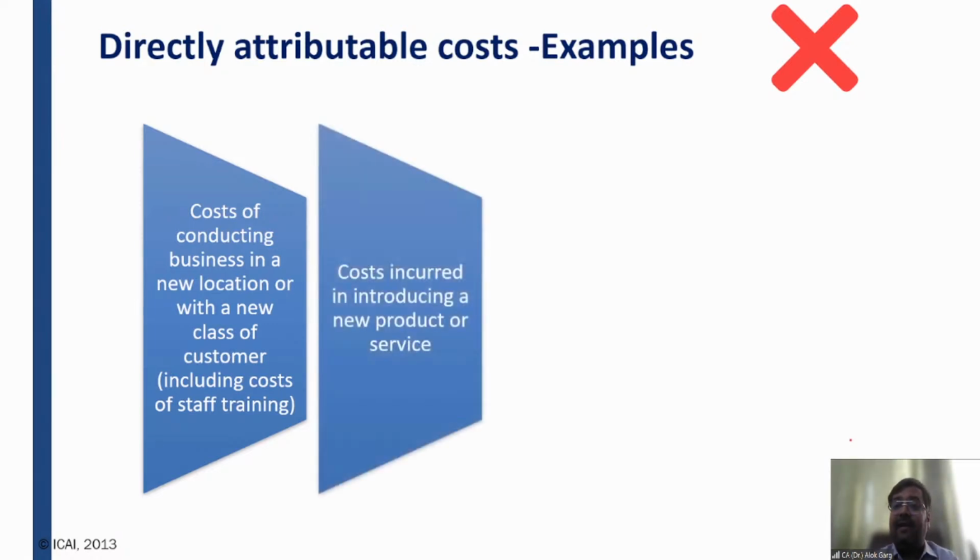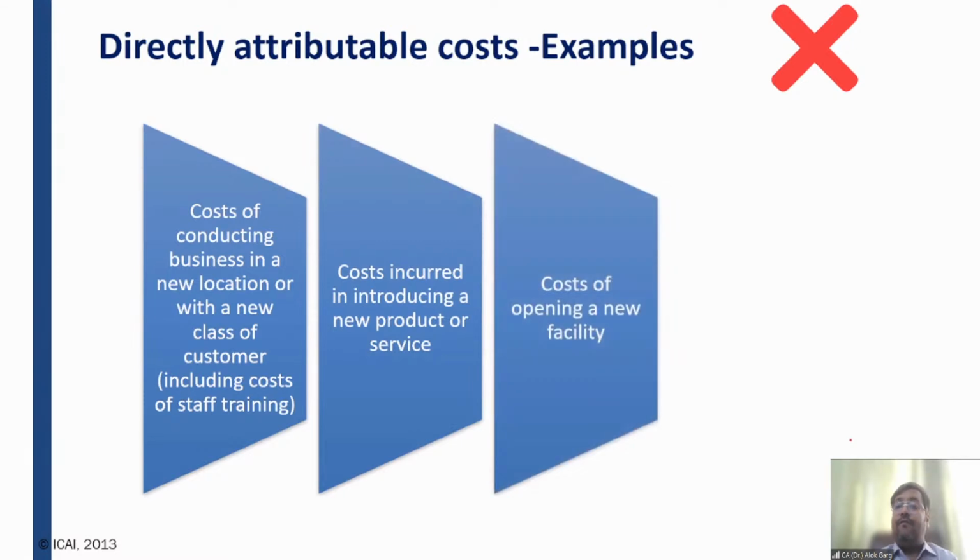So the standard has given some exceptions. Cost incurred in introducing a new product or services, right? So friends, for introduction of a new product or a new service, I have incurred some cost in the form of advertisement. I have onboarded Mr. Amitabh Bachchan for campaigning of my product. So in this case, this advertisement cost will not form part of the directly attributable cost.